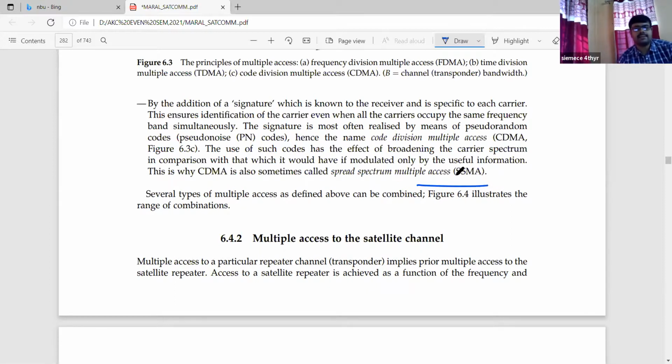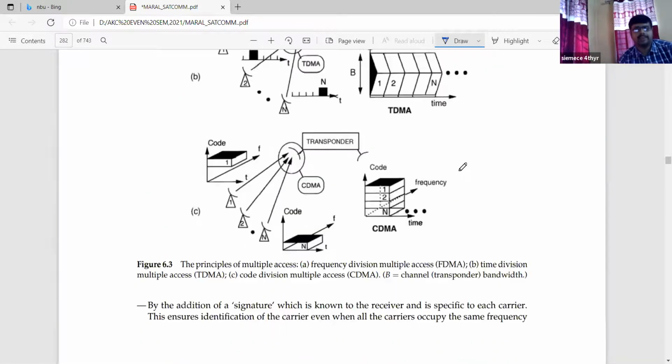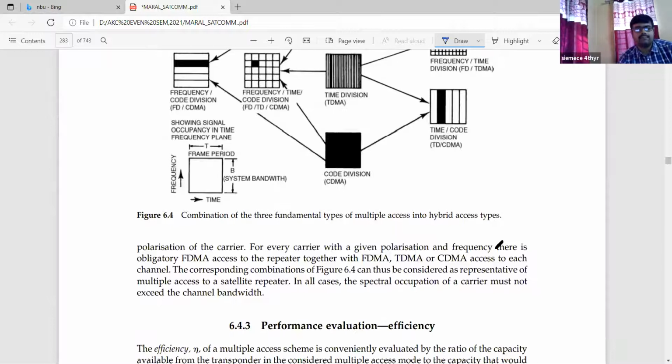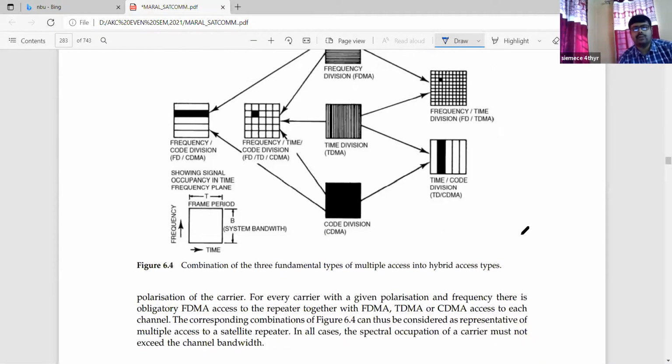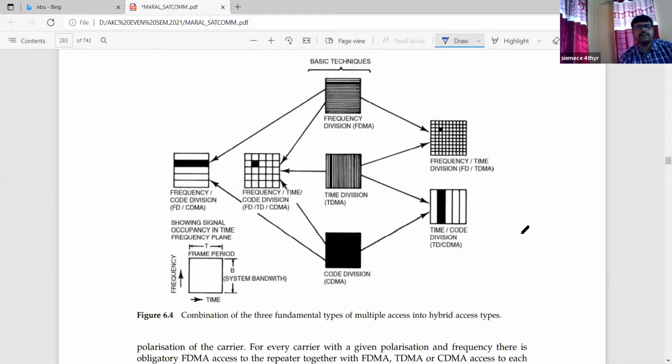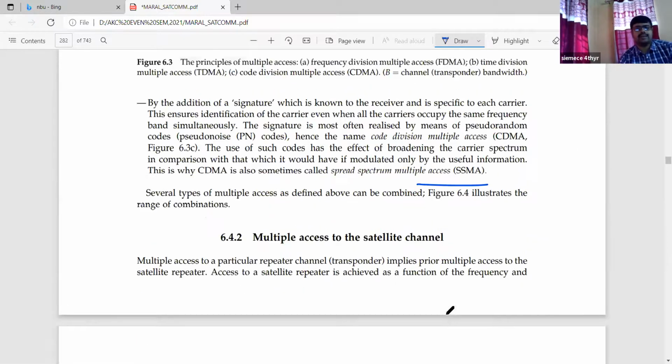Several types of multiple access as defined above can be combined, as in Figure 6.3. In the following figure, we will see the combination of the three fundamental types of multiple access into hybrid access system types. That is a complete, combined structure.